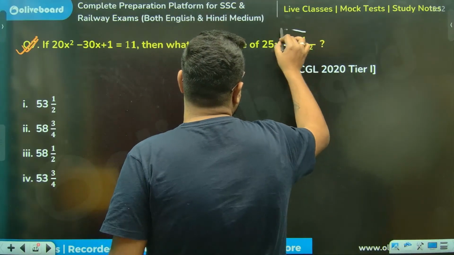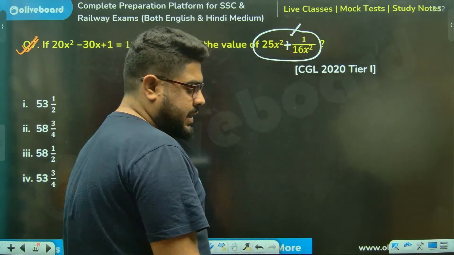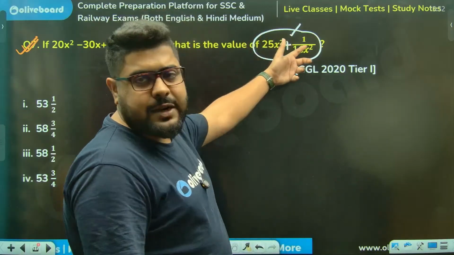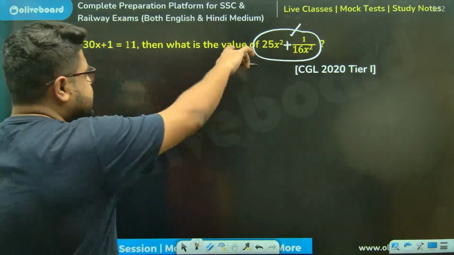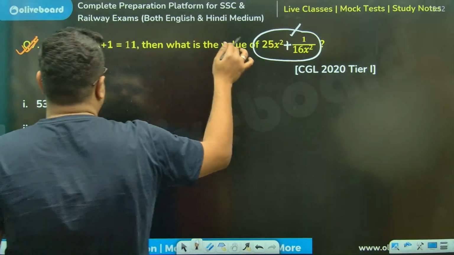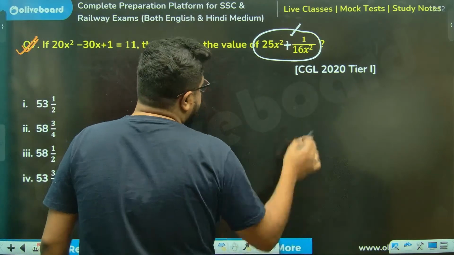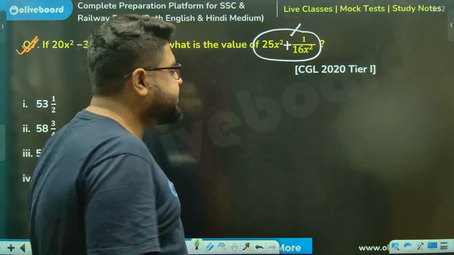There is a printing mistake from my typist. Let's see. I'm not 100% sure whether my typist has made an error, so let's see whether we are getting the answer. If not, then the question might be like this, and minus also we can find, but that will be very lengthy.